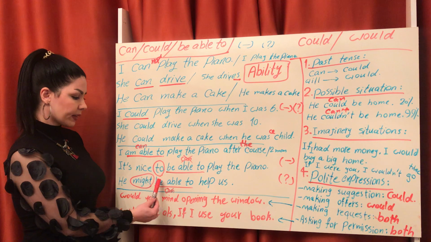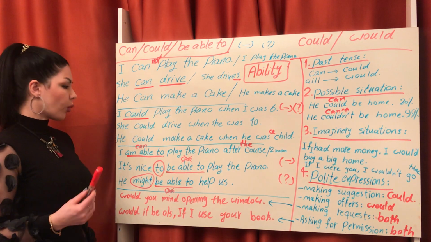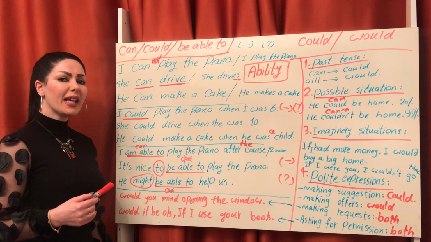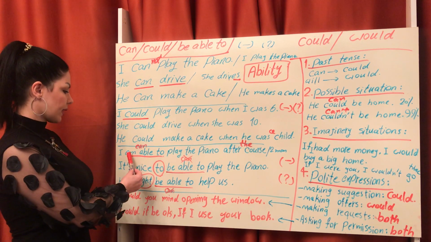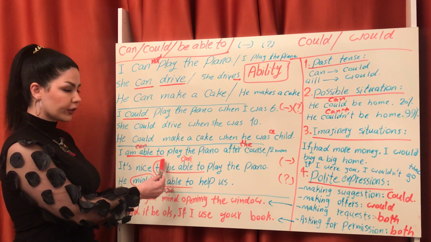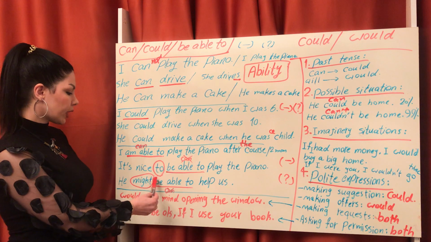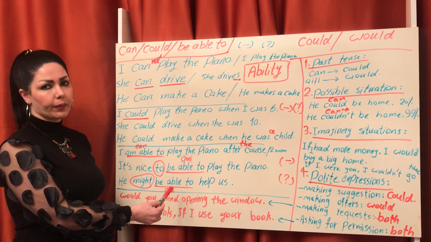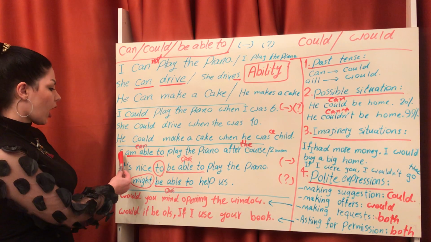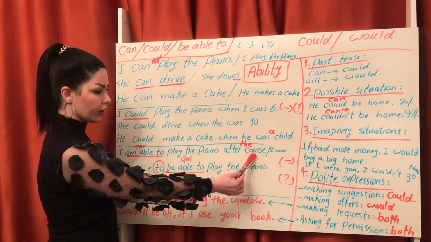So, when can we use be able to? First, for the future. Second, after an infinitive. And third, after a modal verb. Okay? Again, I am able to play the piano after the course.